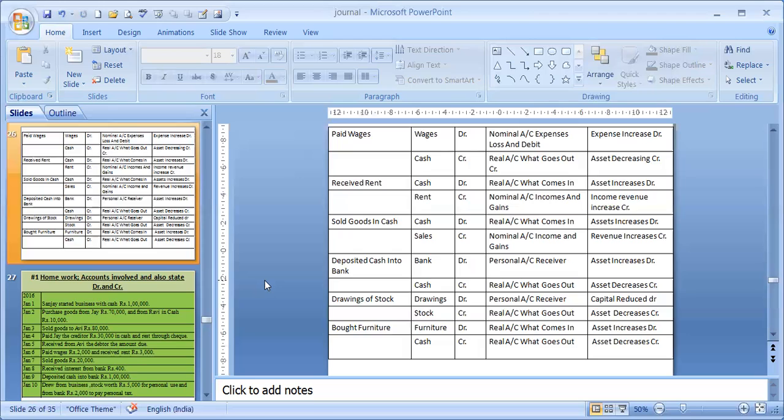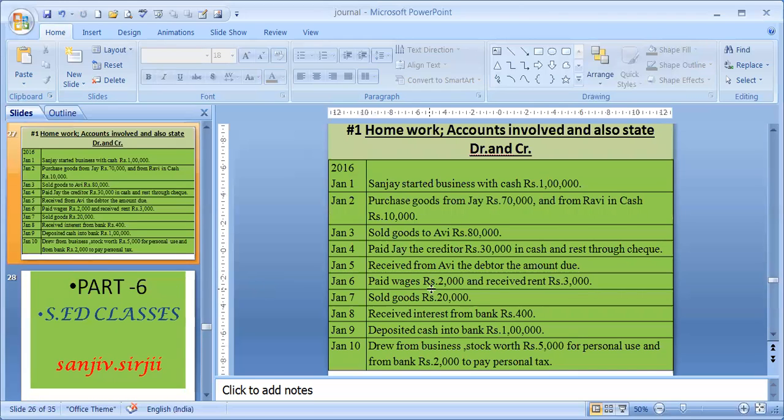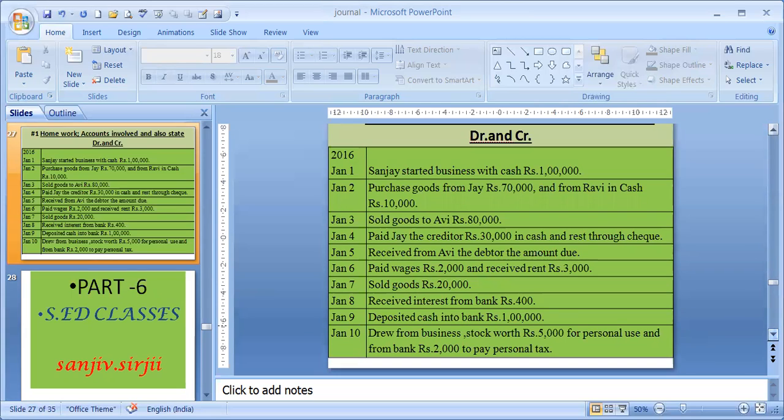Hope you all have understood. If you have understood, please do this as I have given the rules under the modern approach and the golden rules. Please classify the accounts and do it as we have done, with the modern approach and golden rules, debit and credit rules. Thank you, students. And please see videos number 4 and 5 for your proper understanding.